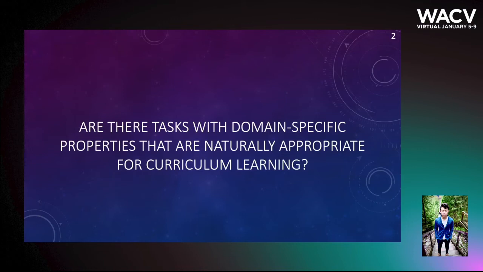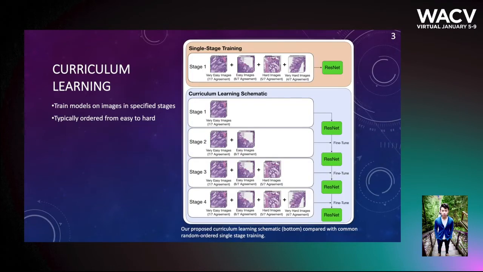So the ultimate question that our paper aims to explore is, are there tasks with domain-specific properties that are naturally appropriate for curriculum learning? In our work, we focus on curriculum learning, which is an elegant idea inspired by human learning that proposes that neural networks should be trained on examples in a specified order based on difficulty, typically easy to hard, and this contrasts with the random ordering of examples that is currently common in practice.